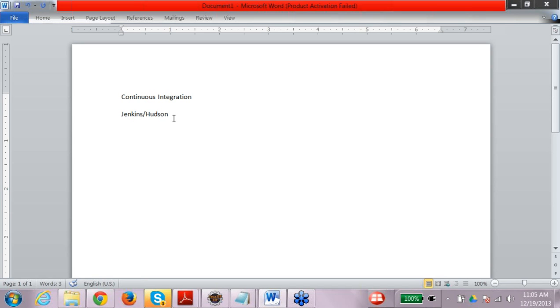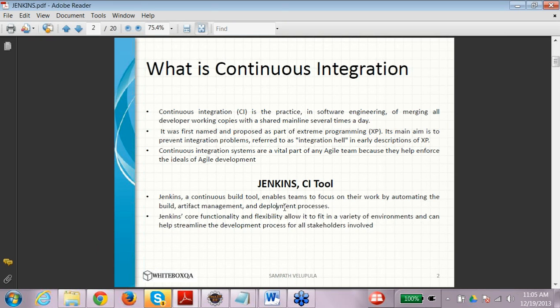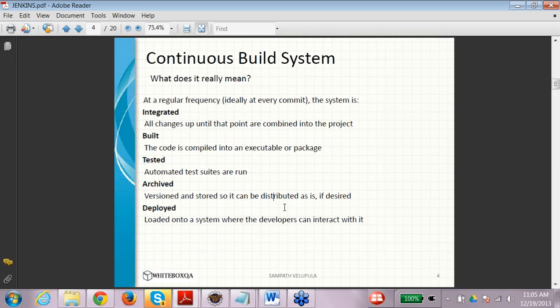Before talking about Jenkins, let's see what the whole continuous integration setup is about, and what the various goals are. There are so many things associated with the continuous build system. First, as I have told, there are changes on the same project, there is a certain set of artifacts related to that project, and a team of people is working on it. When they try to merge all the changes, there are a lot of discrepancies, and at the end the test cases don't run too well.